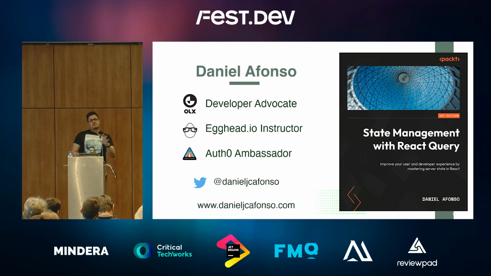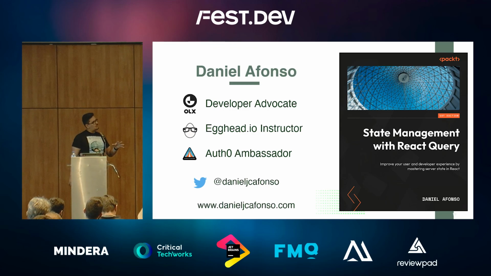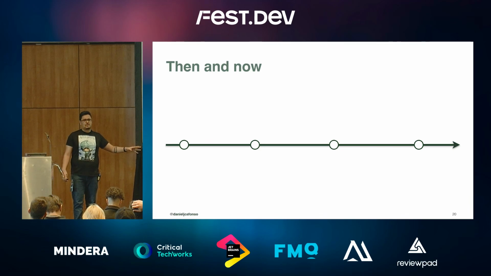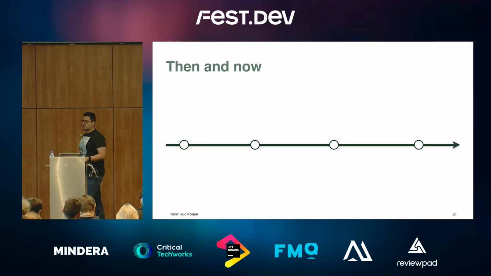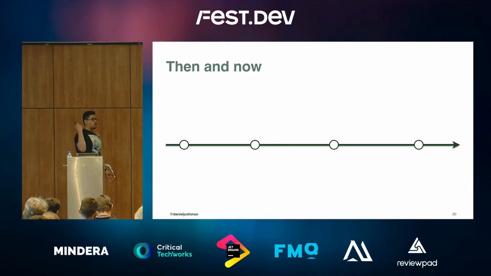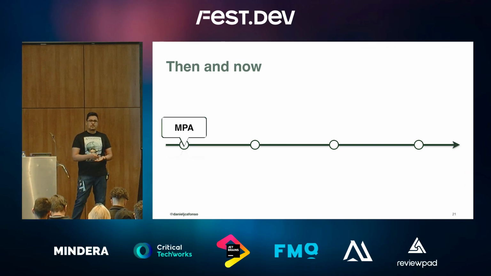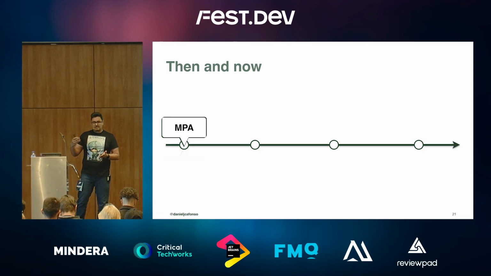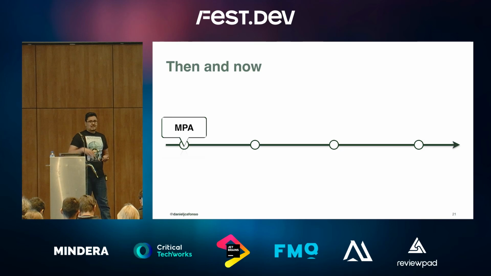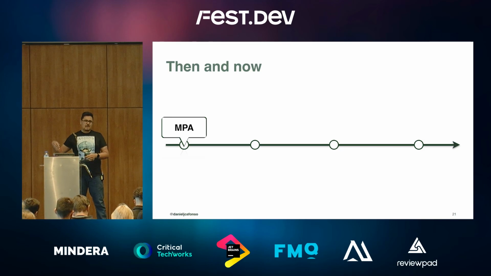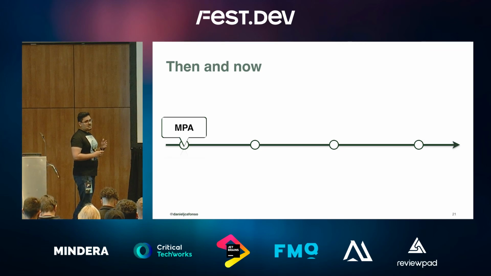Okay, so before we get into Remix, I want you to come with me on a journey, and let's time travel a bit: where we started with the web, where we are right now, and what's probably going to be there in the future. When we started, we had MPAs, multiple page applications. We had single HTML files that routed between themselves by using the browser. We had a server somewhere that received a request from the browser, generated a new HTML, and sent it back. That was the traditional way.